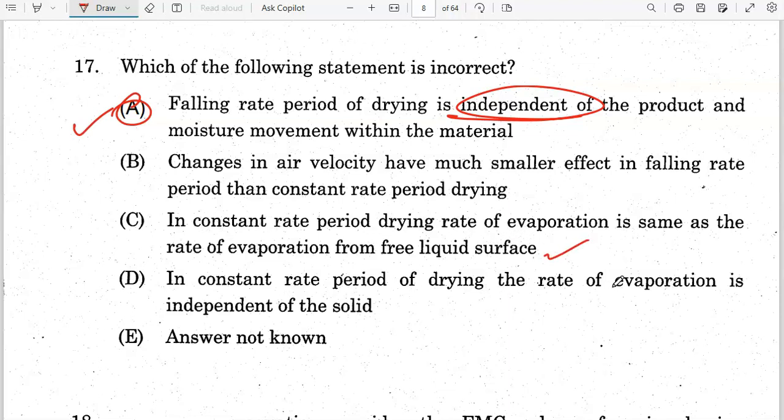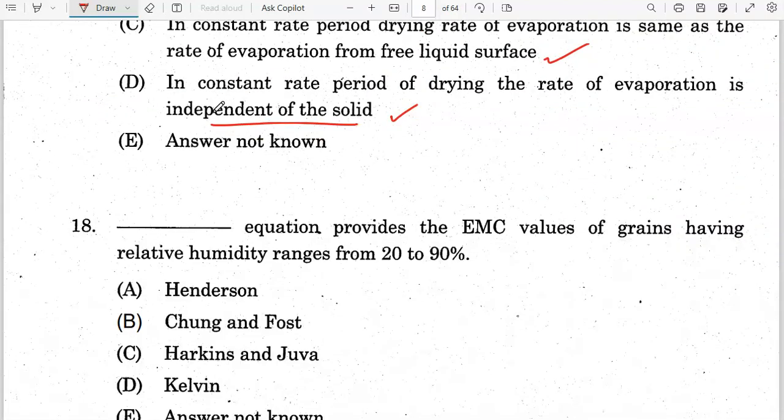In the constant rate period, the rate of evaporation is independent of the solid. The statement is correct. Changes in air velocity have a much smaller effect in the falling rate period than in the constant rate period. So the statement is correct. So option A is wrong.